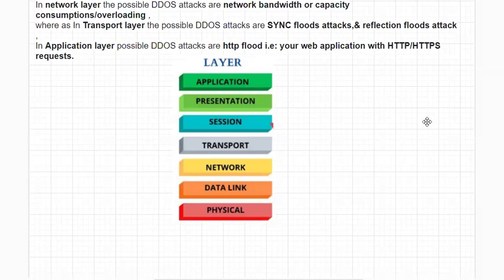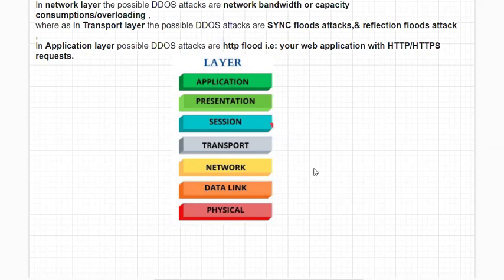Basically, our network communication happens mostly either by using OSI model or TCP model. Major companies follow OSI model because it's more efficient than TCP model. For a higher rate of network communication, OSI model is preferred. So now let's see the layers present in the OSI model. If a DDoS attack happens, then which layers will be affected in this OSI model, sir?